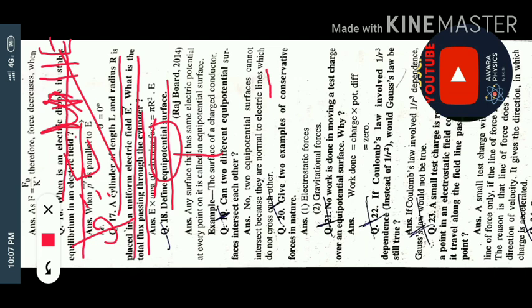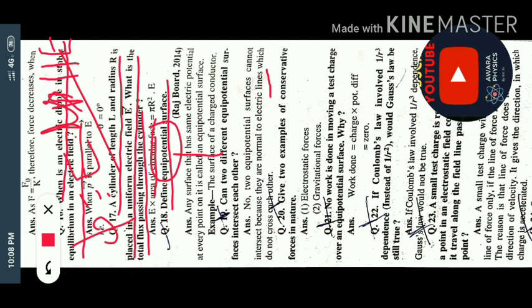A surface at which the electric potential is the same at every point is called an equipotential surface. Or you can say that on an equipotential surface the potential at every point is equal, which means the potential difference is equal to 0.